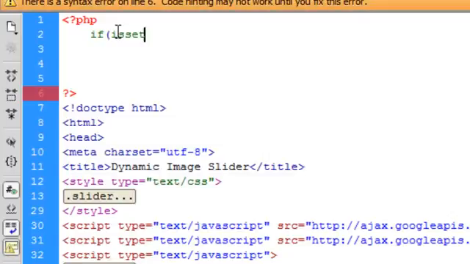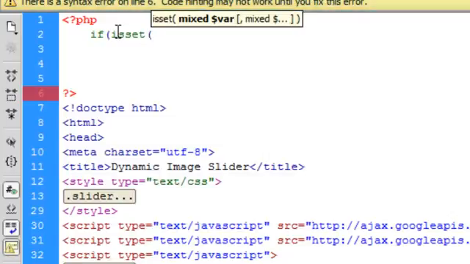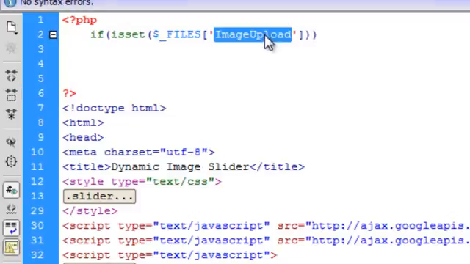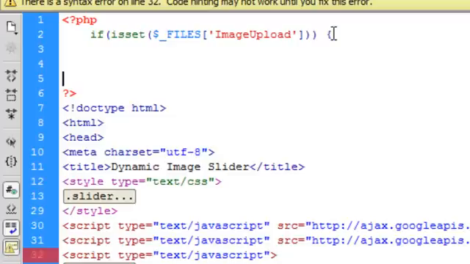Now what we're checking with isset is the superglobal of files, and once again I made a tutorial on that and I'll leave that in the description. How you collect the data from the files is you use the open square bracket, single quotation mark, and then the name of the input which you want to collect. Ours is image upload, and then we close the single quotation mark and close the square bracket, and close off the two brackets. You can see that this is exactly the same, you don't need to worry about that. Now we're going to open the curly brace, go down a few lines and close that curly brace off. Anything inside these opening and closing curly braces is what we're going to run if that file is sent to us.